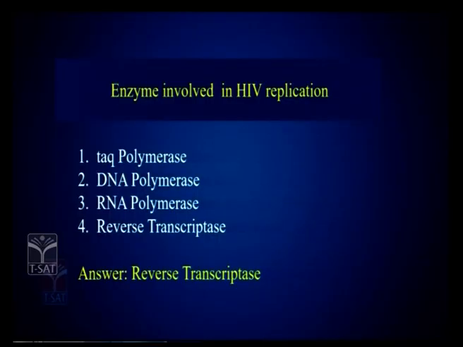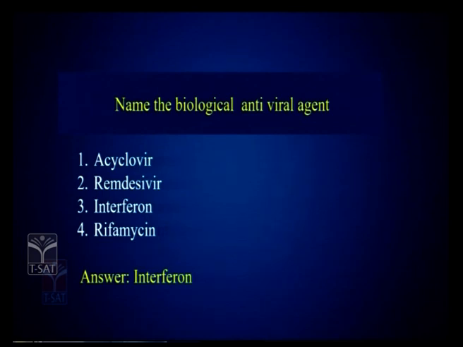So, the next question is about the enzymes involved in HIV replication. So, what are the enzymes that are involved in HIV replication? I told you to read the replication strategies of the types of viruses that are mentioned in the syllabus. So, the options are Taq polymerase, DNA polymerase, RNA polymerase and reverse transcriptase. So, it multiplies by reverse transcriptase. Okay. So, these are some of the model questions that are there.